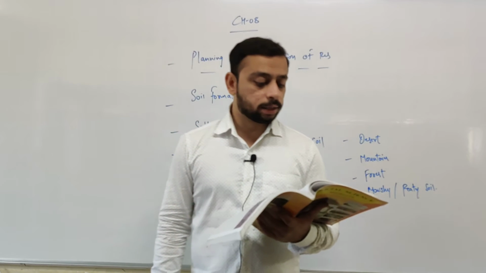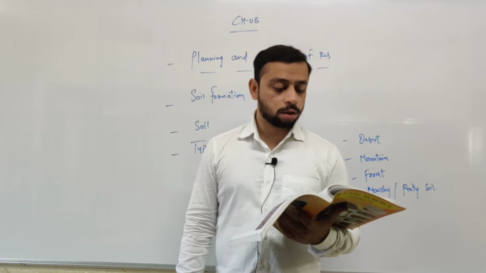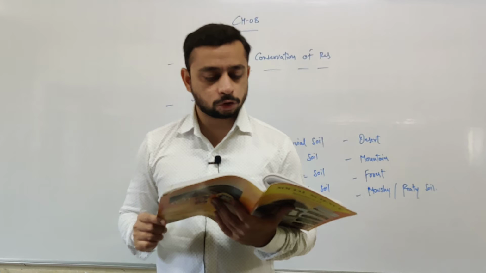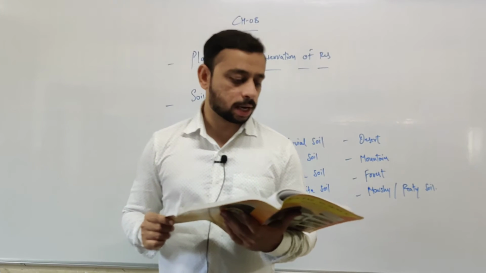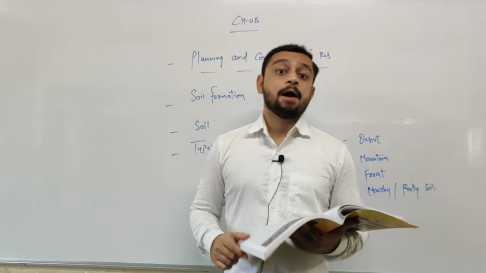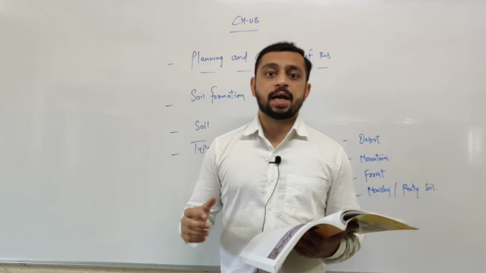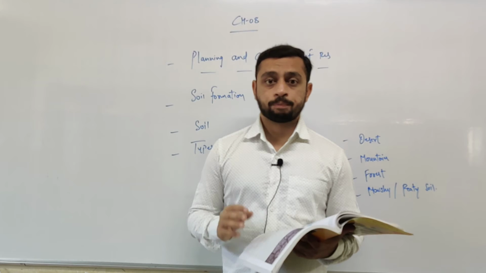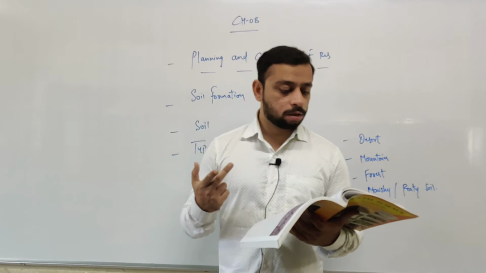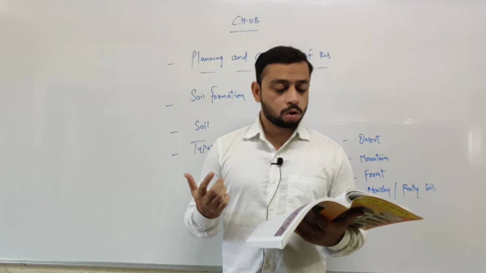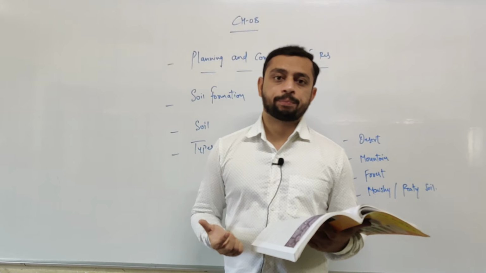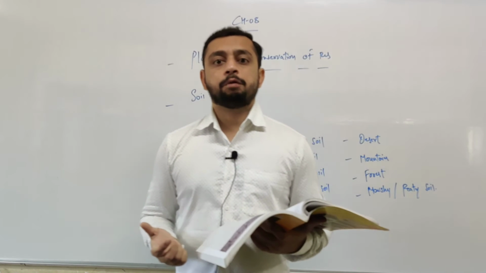Crops like wheat, paddy, sugar, that is the sugarcane, jute, cotton, maize, oil seeds, etc. can be grown in this soil. Underline the last sentence. Different types of crops can be grown in this type of soil. So which are the crops? Wheat, paddy, sugarcane, jute, cotton, maize, oil seeds, etc. This is all about alluvial soil.